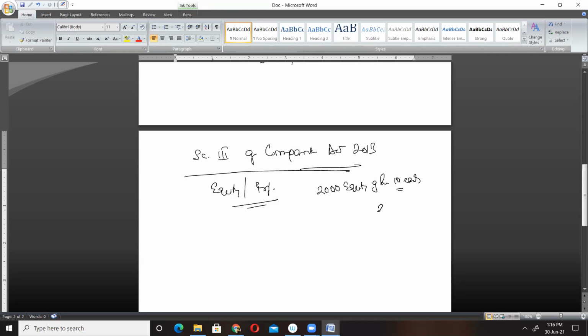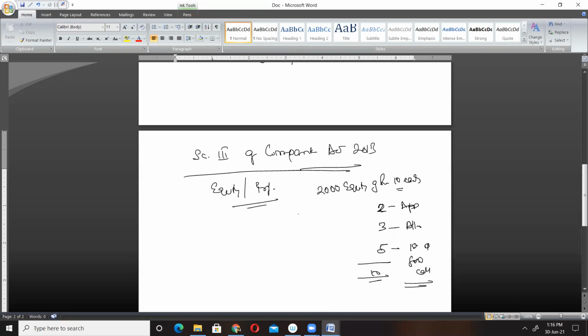Say for example, a company issued 2000 equity shares of rupees 10 each, and this rupees 10 is not collected at once, it is collected in installments. Say for example, on application rupees 2, on allotment rupees 3, and the balance, let's make it 5, on first and final call. So total amount is what? 10.